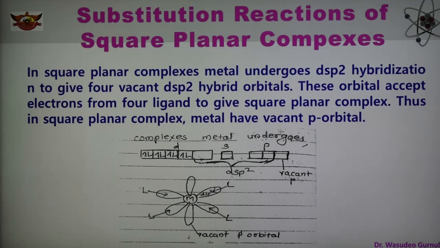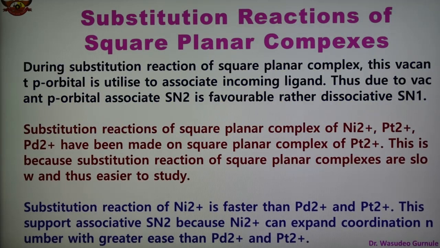So in this way, in the substitution reaction of square planar complex, this vacant p orbital is utilized to associate the incoming ligand, and therefore due to the vacant p orbital, associative SN2 is favorable rather than dissociative SN1.